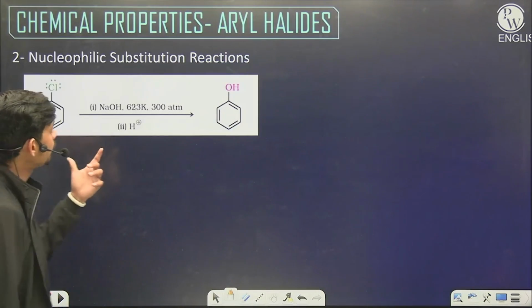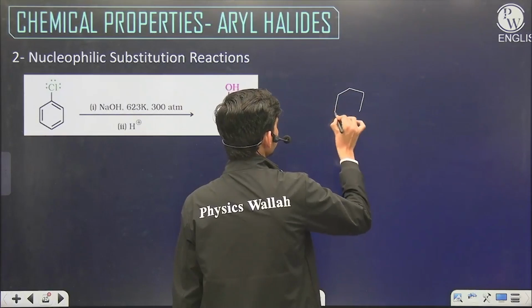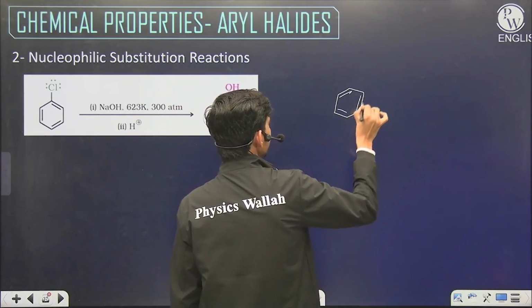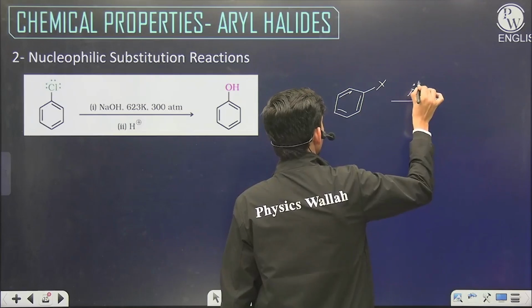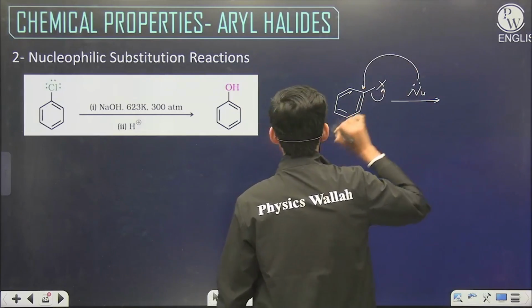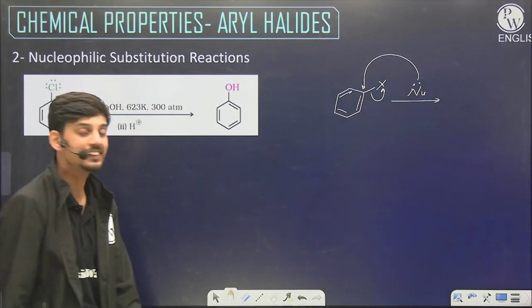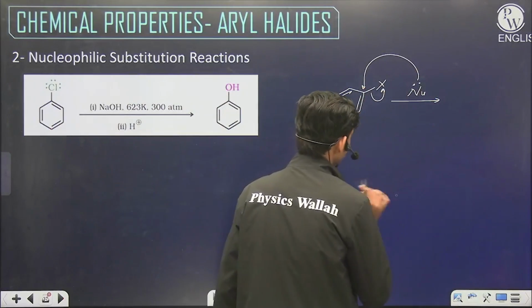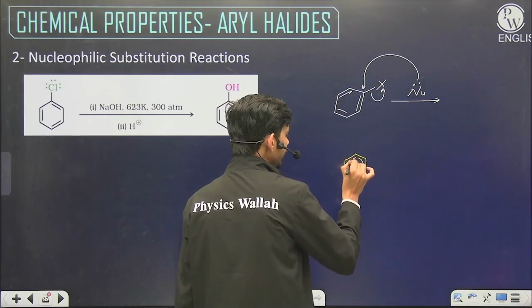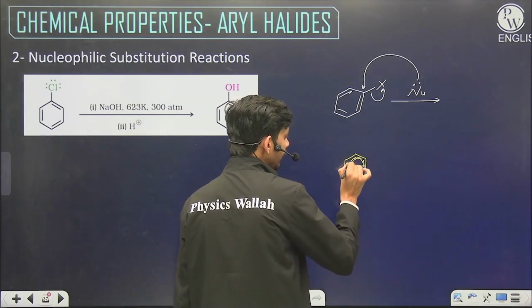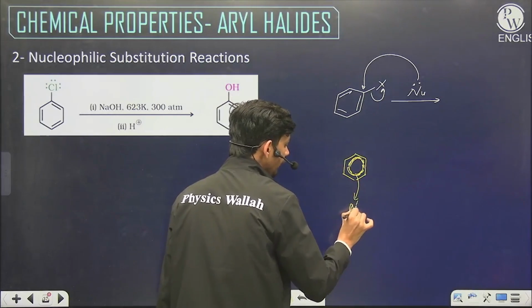Now if we talk about the nucleophilic substitution, these are the main reactions of this chapter. The benzene ring is having halogen and we want a nucleophile to replace this halogen, which is very, very difficult. Why is it difficult? First of all, this benzene ring is having electron cloud delocalization, and that makes it a nucleophilic ring.